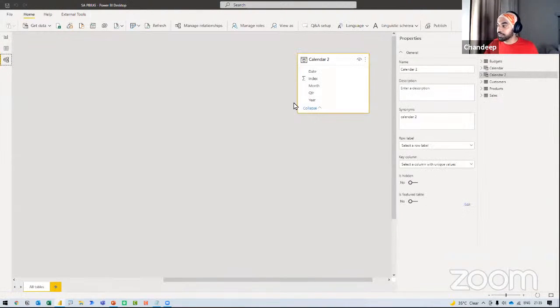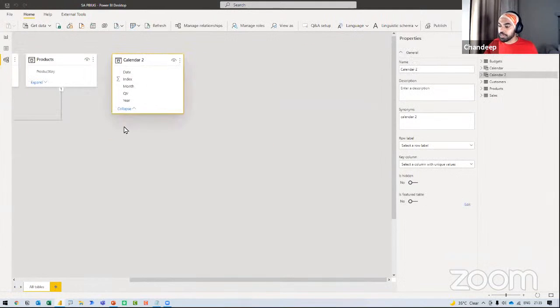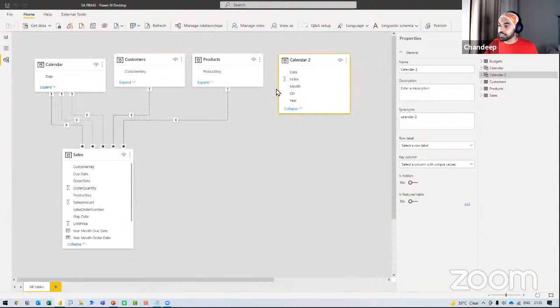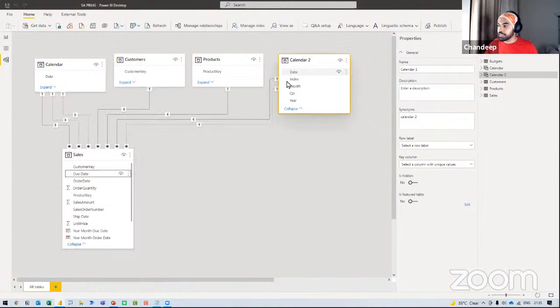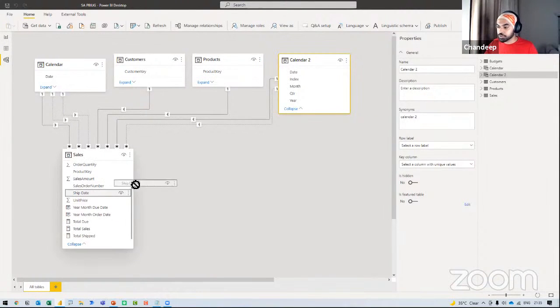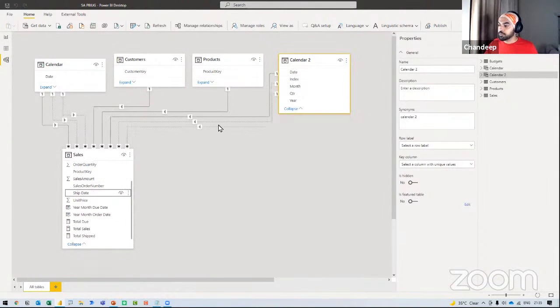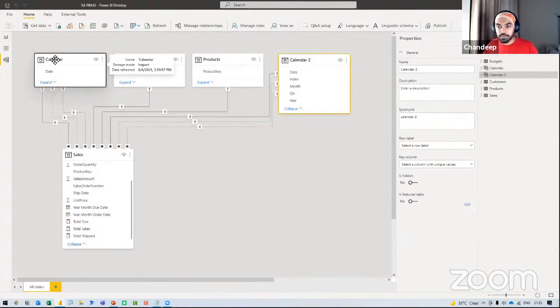So I will just go ahead. The calendar 2, which is lying lonely on the right-hand side, I can just start to link that calendar table again with all the columns of the sales table. The exact same relationships, no difference whatsoever. So my active relationship is again going to be with the order date, and that forms the active relationship. Nothing changes. My 2 inactive relationships are again going to be from the due date. So this is an inactive relationship, and one more inactive relationship through the ship date. The same relationship that I had initially, I form it once again.